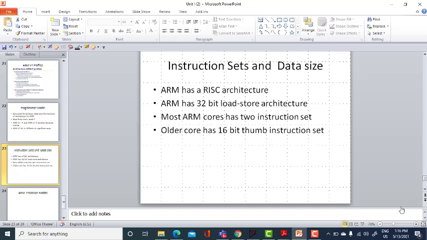Other recent architectures are capable of modifying the contents of memory directly, but the ARM instruction set cannot do that in a single cycle.